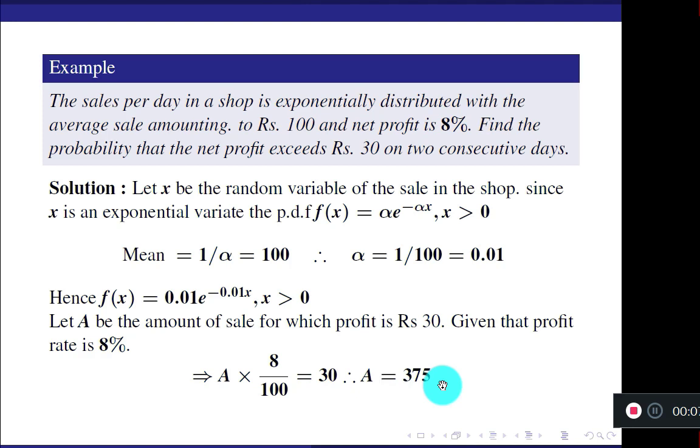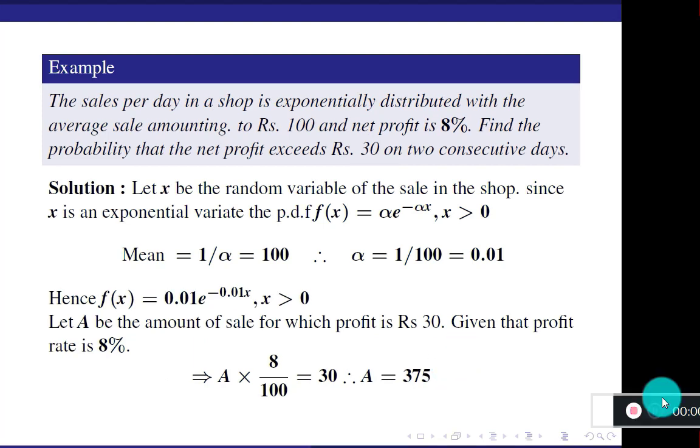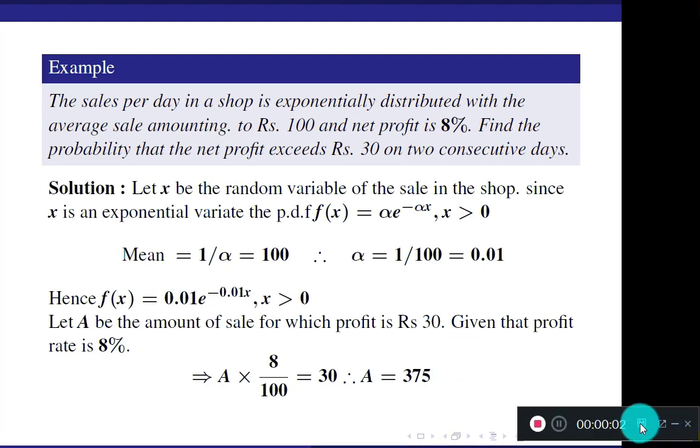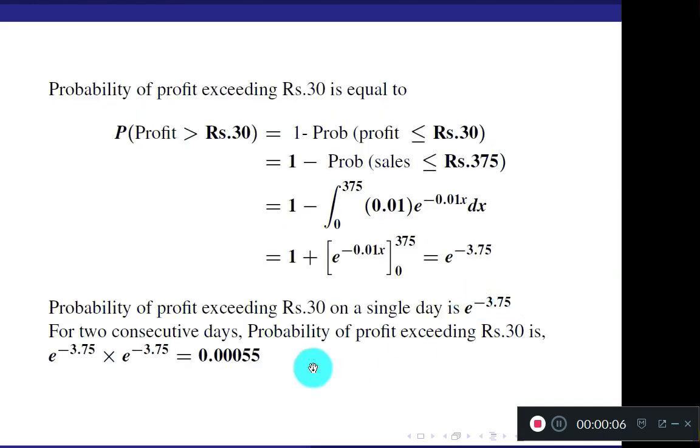The amount of the sale should be 375 rupees to get rupees 30 as the profit. So net profit exceeds rupees 30 means your sales amount should exceed 375 rupees. Then only there will be profit more than 30. So change your profit into sales.